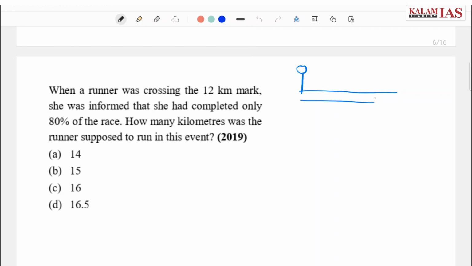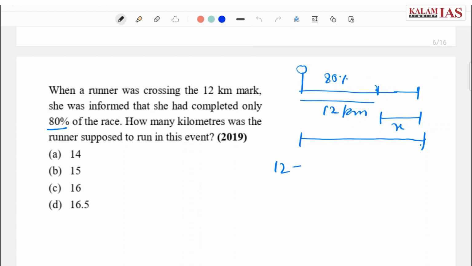As the person crosses the 12-kilometer mark, the person is informed that 80% of the race is completed. So basically some distance is still to be covered, so that the person completes the race. Now 12 kilometer represents 80% of the total length in which the person has to run, and there is some extra x kilometer that the person has to run, so that the race is completed 100%.